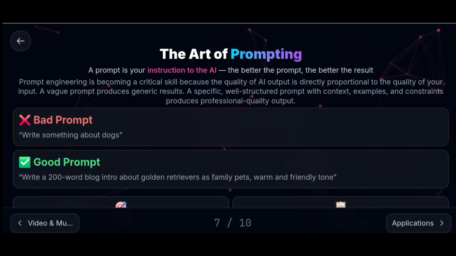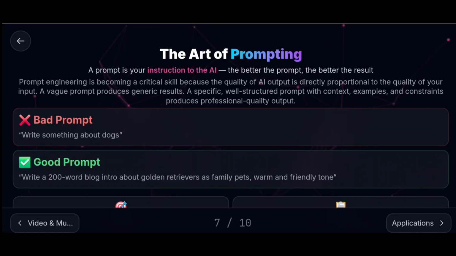If you give a better prompt, it will generate accurate output. Prompt engineering is becoming a critical skill because the quality of AI output is directly proportional to the quality of your input. I already mentioned, if you maintain quality in your prompt, the AI will maintain high quality in the output. A vague prompt produces generic results. A specific, well structured prompt with context, examples, and constraints produces professional quality output.